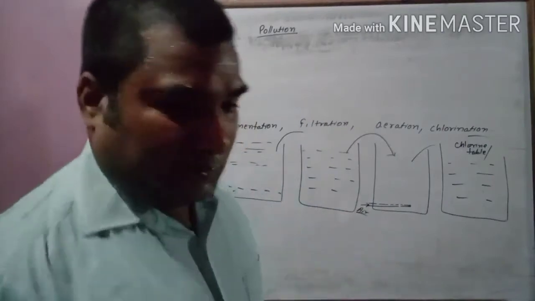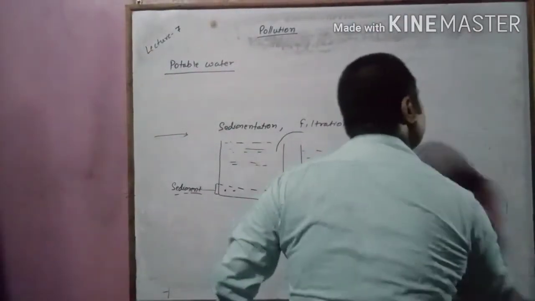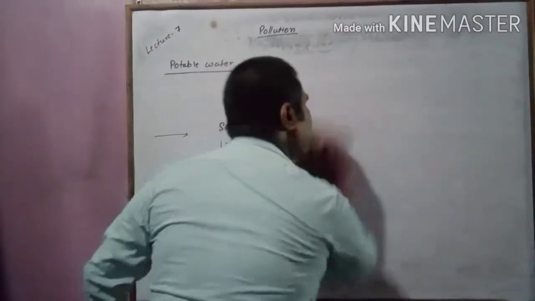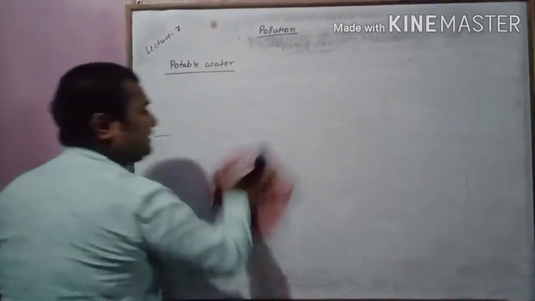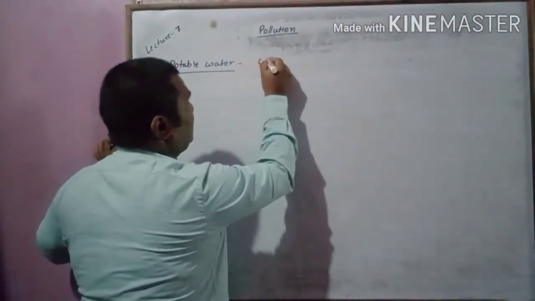Okay, so next, now we will see one by one. You understood what sedimentation, filtration, aeration and chlorination are. So what is potable water?